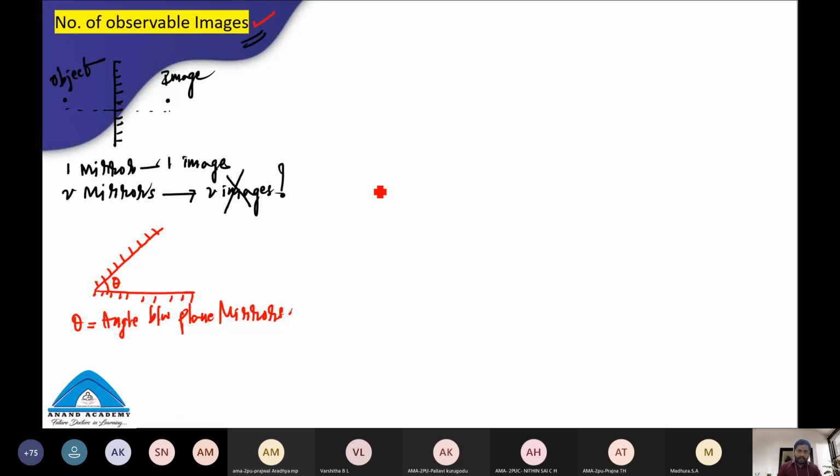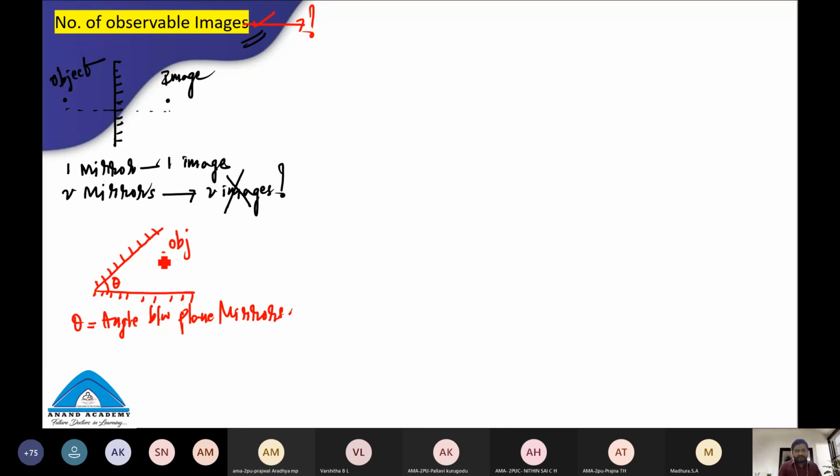Now there is an object kept somewhere here. The number of observable images, how many? Because multiple reflections will take place in this case. I hope you all will agree with that.